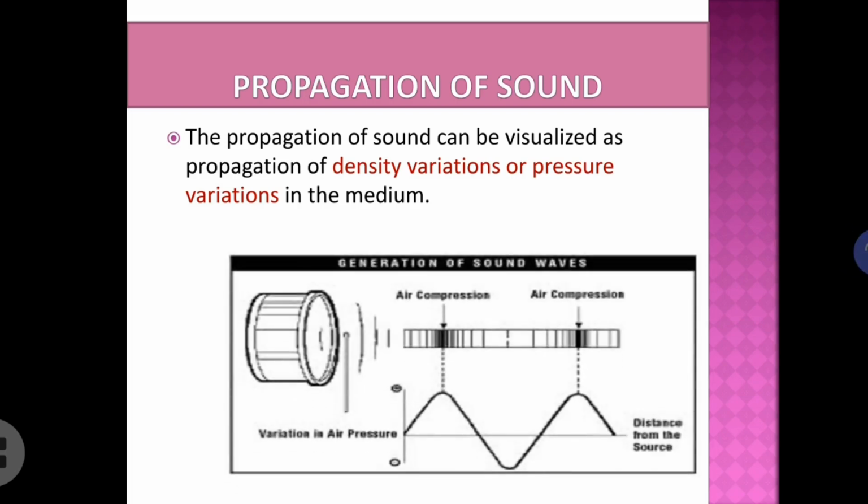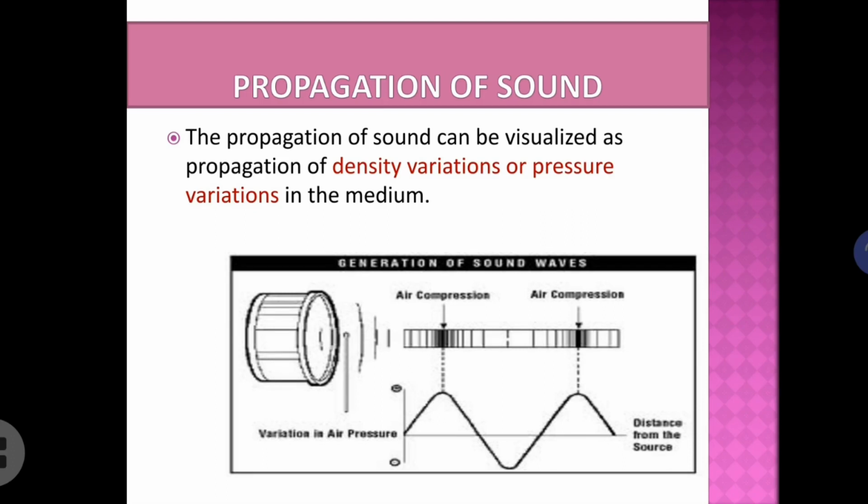The propagation of sound can be visualized as propagation of density variations or pressure variations in the medium. We can see that the compression region is shown as the crest of the wave. Crest, the peak portion of the wave, is known as crest. So compression is indicated by the crest of the wave, and rarefaction is indicated by the trough of the wave. Trough is the valley-like portion of the wave.